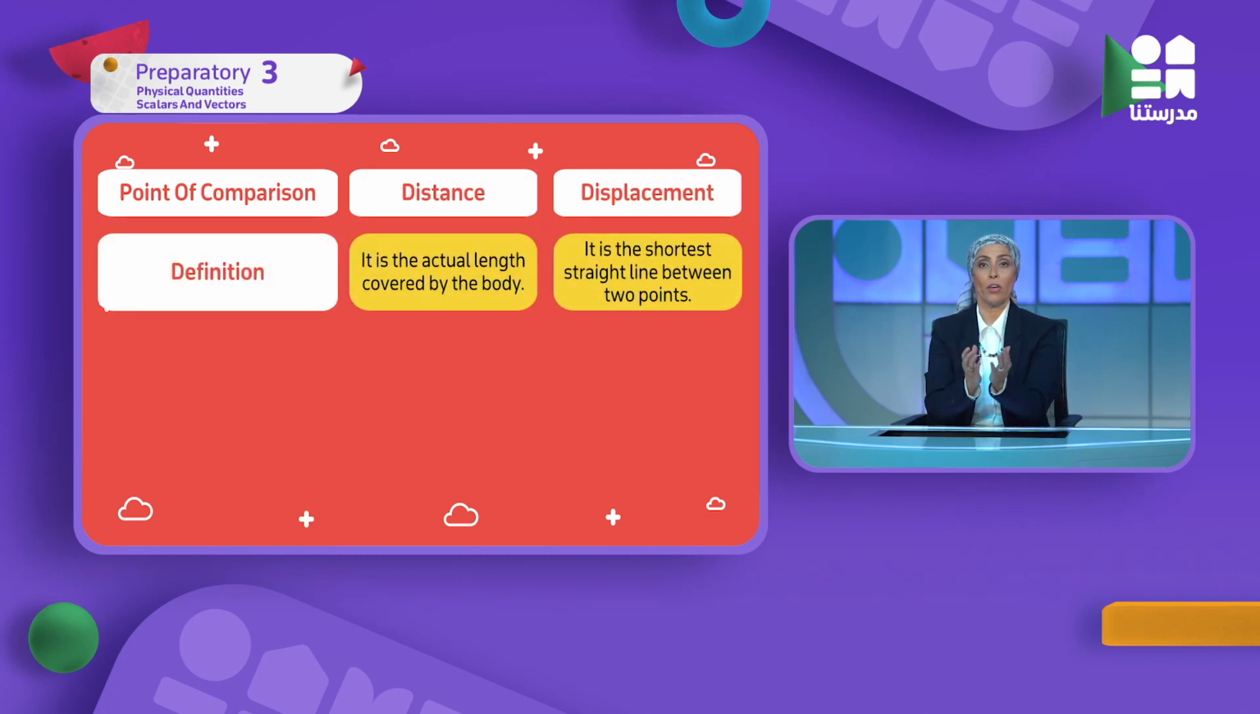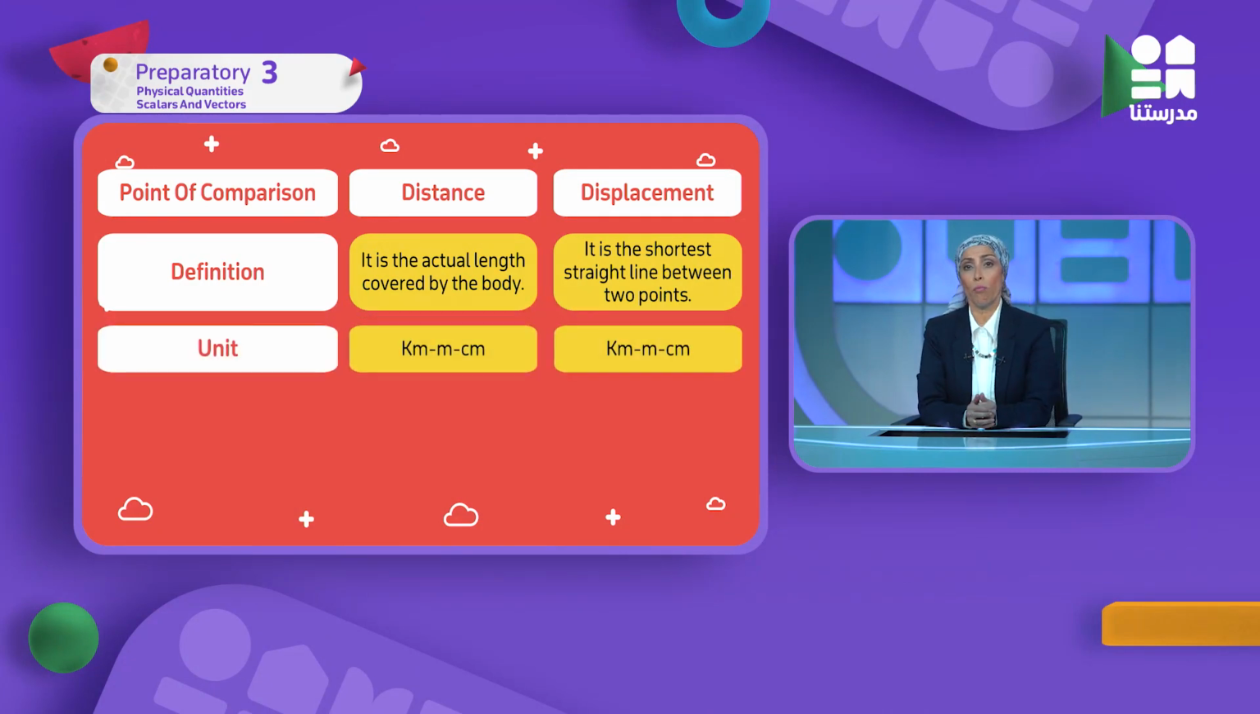What is the comparison? If I want to compare between distance and displacement, starting from definition. What is the definition of distance? Actual length covered by the body, the total distance that the body covered. I'm going to add it. What about displacement? The shortest straight line between 2 points. Which points? Starting and ending. Here it was Cairo to Tanta, from A to B, starting and ending.